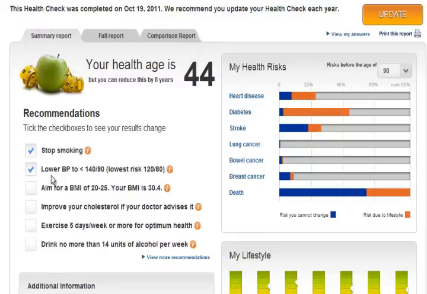Again, if she lowers her blood pressure, she'll see a change, and in this case it's a change in stroke and a change in heart disease in particular. And if she would actually lose weight, she'll see a significant change in her diabetes and some change in her death as well. So in this particular case, if she was to change all of the things that are recommended for her, she could get rid of all of the orange bars, which is the risk due to lifestyle.